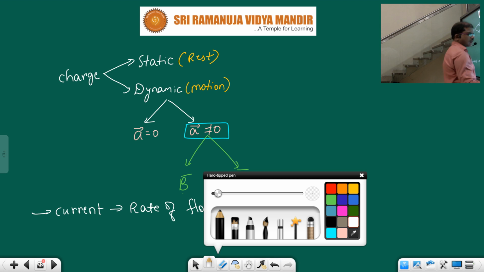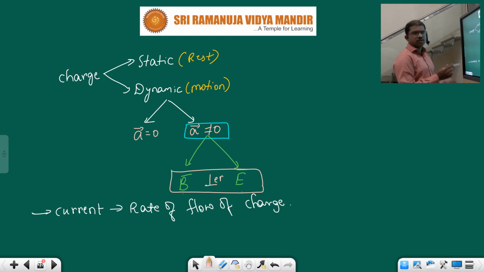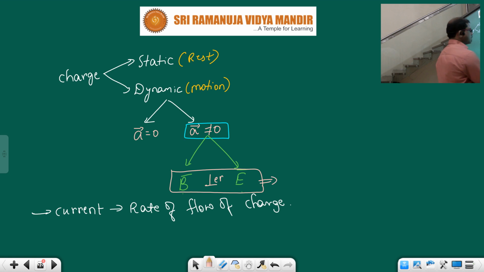And see children, both will be perpendicular to each other. Both the magnetic field and the electric field will be perpendicular to each other. The angle between them will be 90 degrees. And this combination releases energy, or we can say it radiates energy.